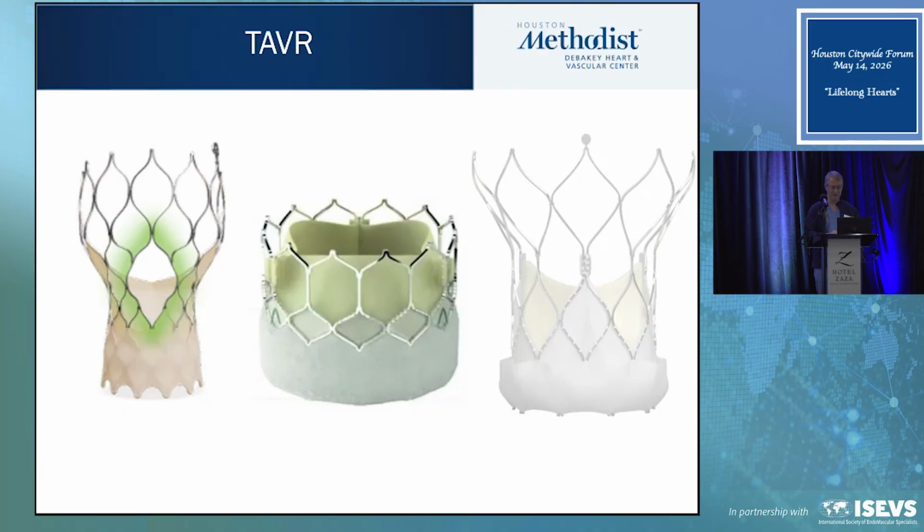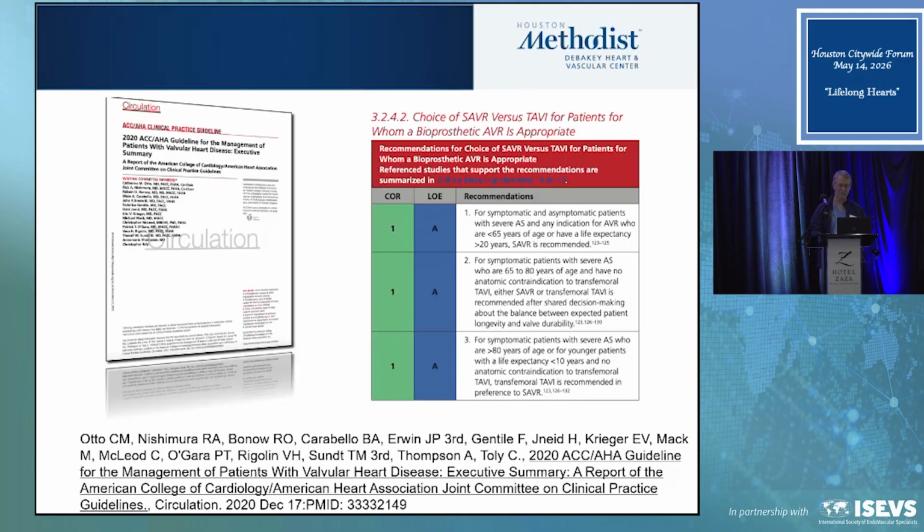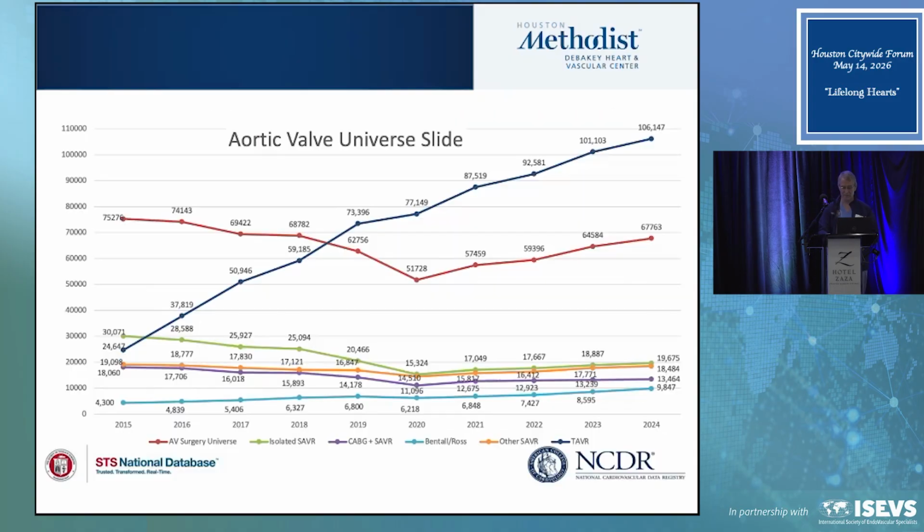That trial is a little over half full right now. And that's led to our current guidelines. Our current guidelines say if you're 65 or less, or going to live 20 years or more, you should still have surgery. If you're 80 or you live 10 years or less, you should have TAVR. For 65 to 80, it's the physiologic risk of surgery, the anatomic risk of TAVR, and what the patients want.